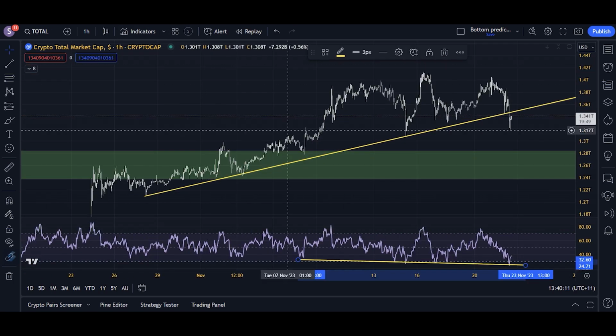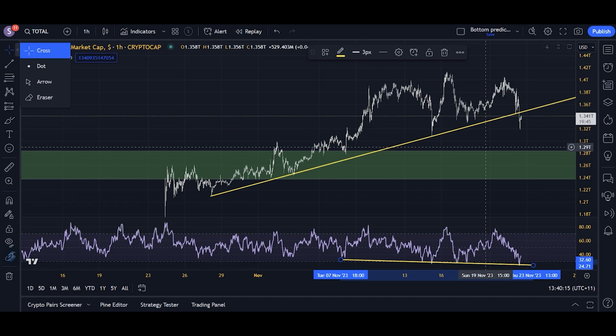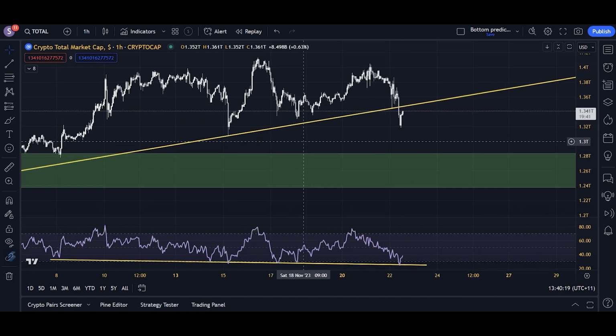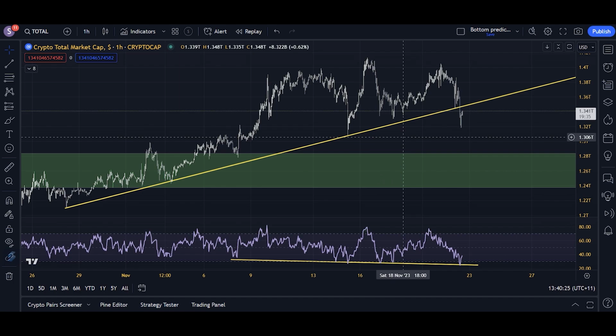The same RSI line is forming on total cryptocurrency market cap, right? Total cryptocurrency market cap hourly chart has broken down below its yellow line, the same line that is resembled on Bitcoin. And it is as well on RSI support. So look, time frame analysis is always multi-time frame analysis, right? So the 15-minute chart's going to show you something different to the hourly chart. Hourly chart's going to show you something different to the daily chart. Daily chart's going to show you something different to the weekly chart. That's just how it works.